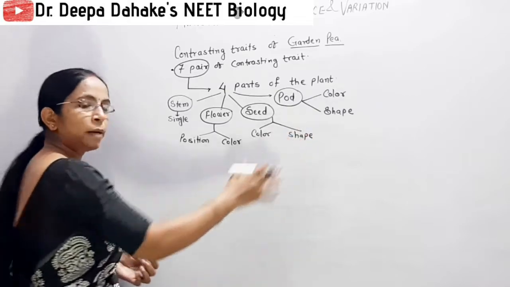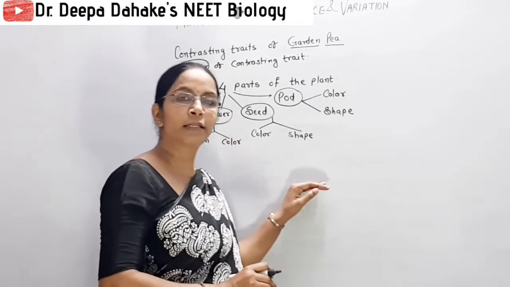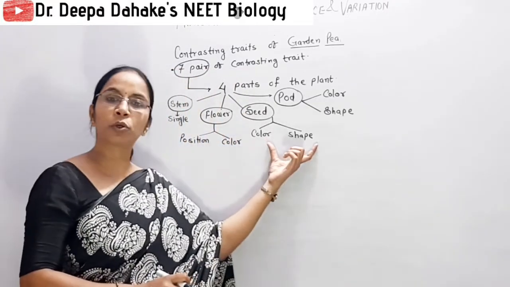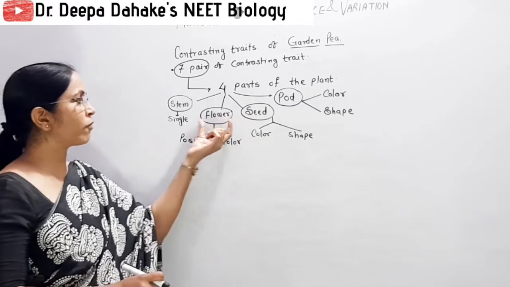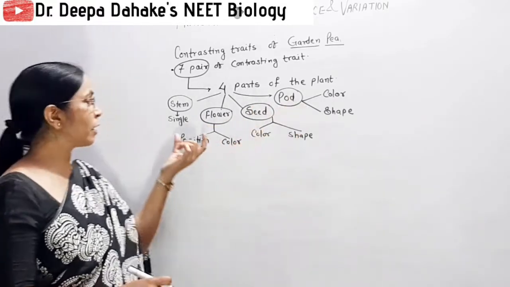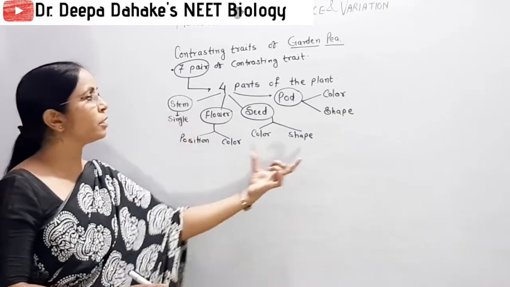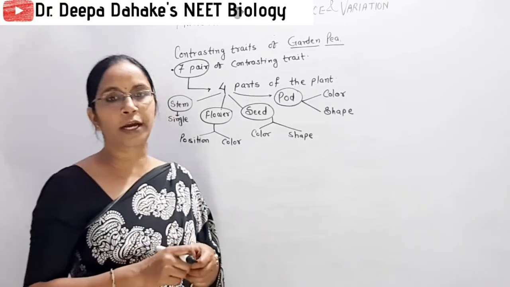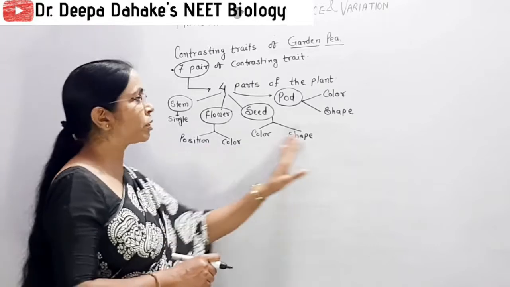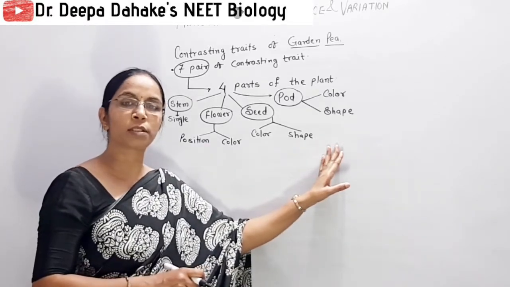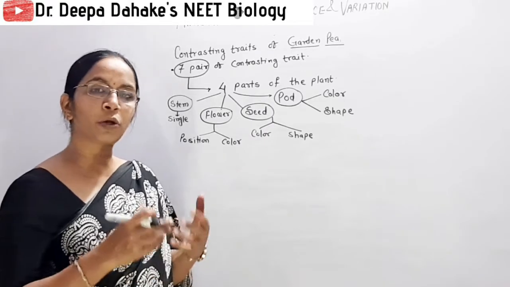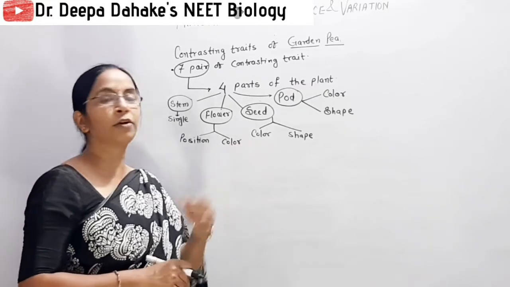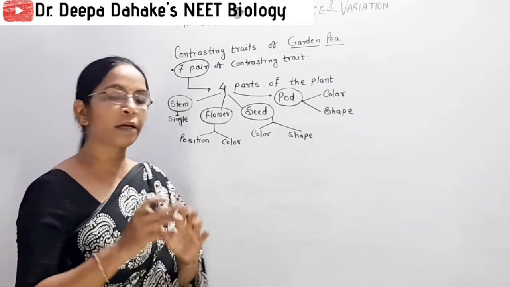So these are the 7 in short. Now once we complete this discussion, we come towards the tabulation part. Remember, two characters are selected for flower, seed and pod, and one single character is selected for the stem. In this way, a total of 7 contrasting traits are selected in the garden pea plant. Now, what type of questions have already been asked in NEET? Even in CBSE theory exams, this question is asked: how many traits are related with color? How many traits are related with color?